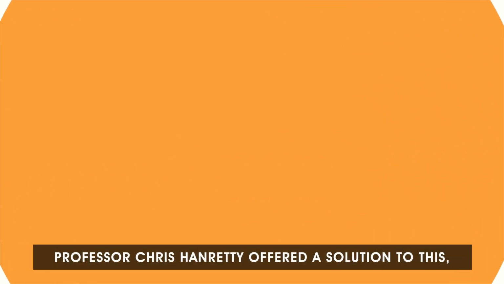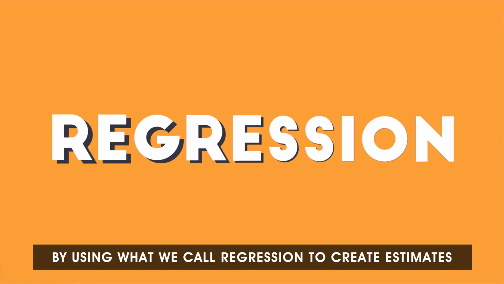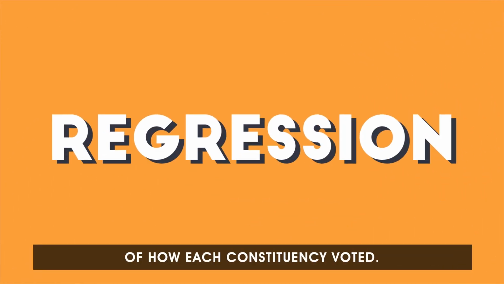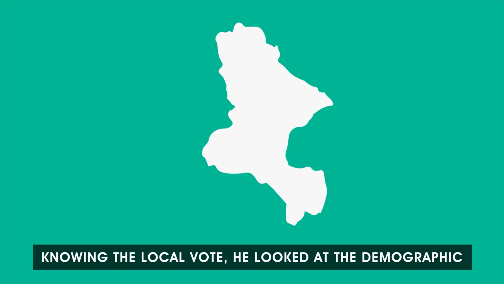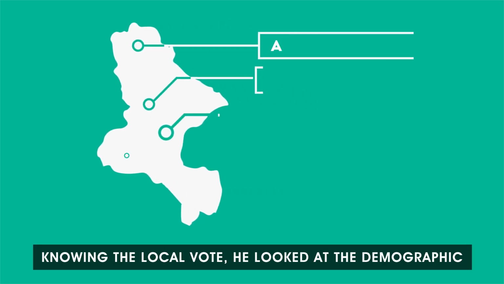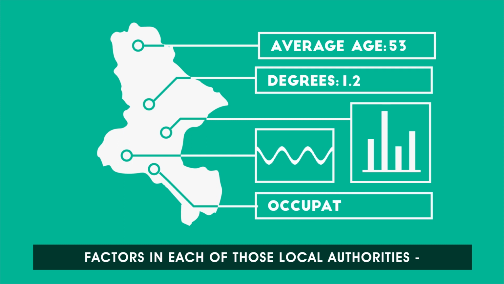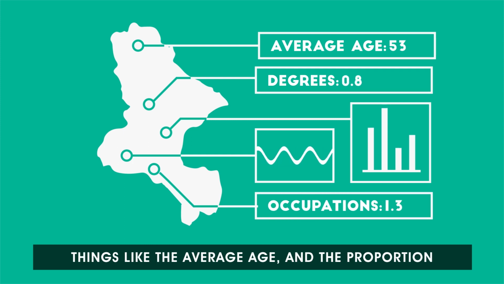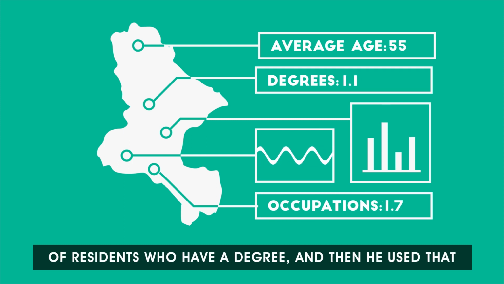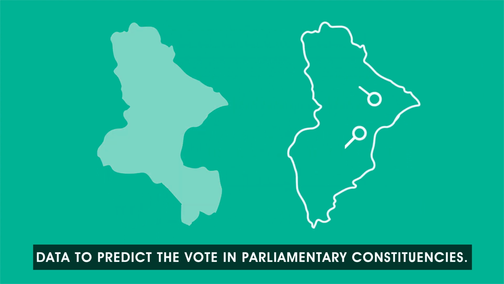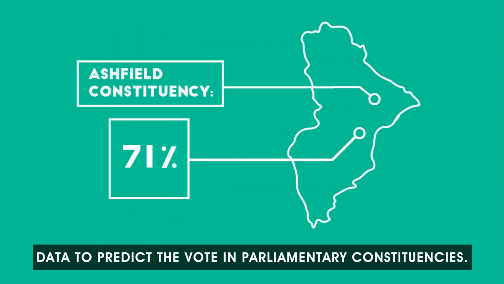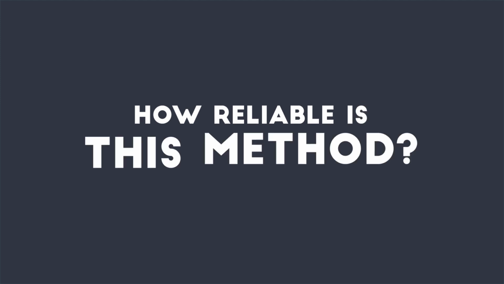Professor Chris Hanratty offered a solution to this by using what we call regression to create estimates of how each constituency voted. Knowing the local vote, he looked at the demographic factors in each of those local authorities, things like the average age and the proportion of residents who have a degree, and then he used that data to predict the vote in parliamentary constituencies. How reliable is this method?